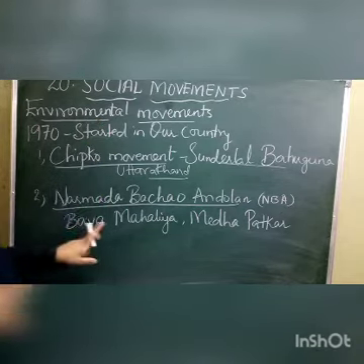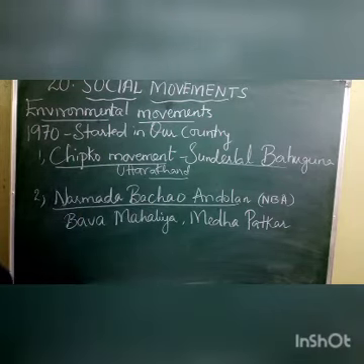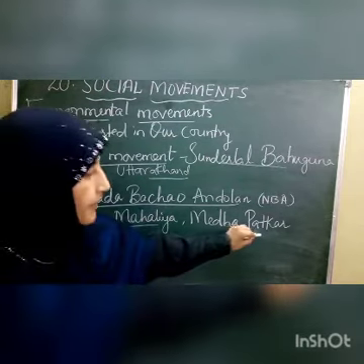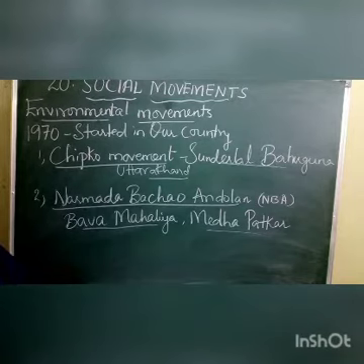Okay. The next movement, children, was Narmada Bachao Andolan, NBA. This was a movement started by Baba Amte and Medha Patkar, the very strong leaders of the Narmada Bachao Andolan. What is this Narmada Bachao Andolan?